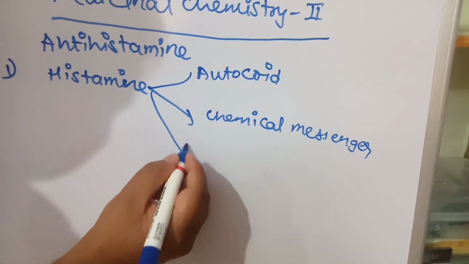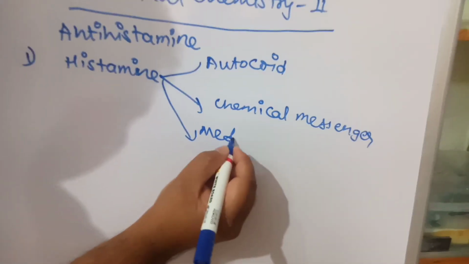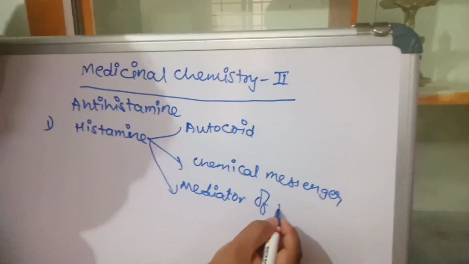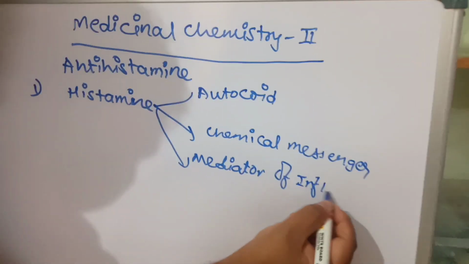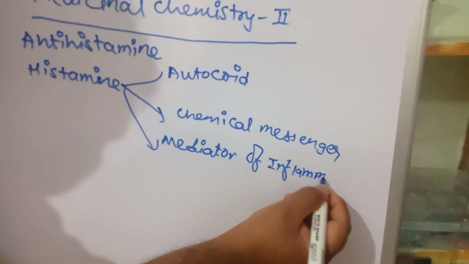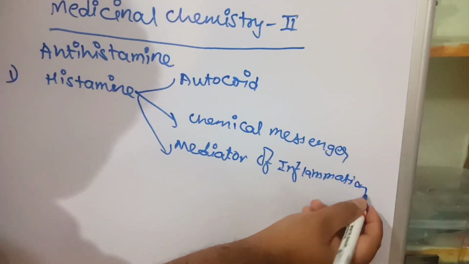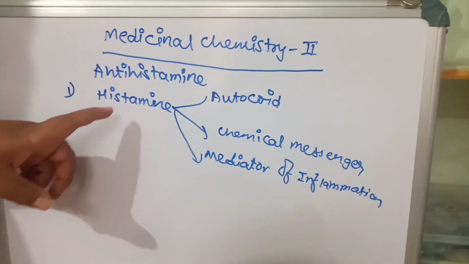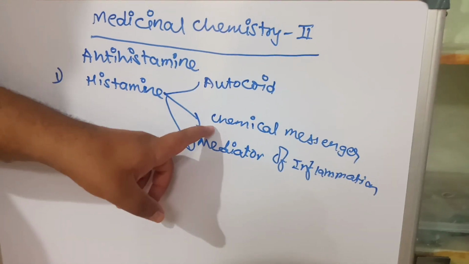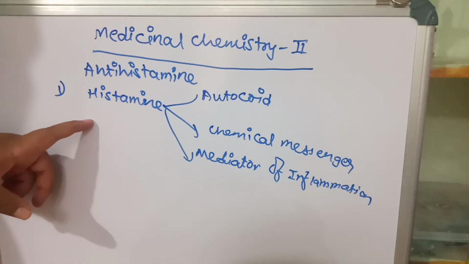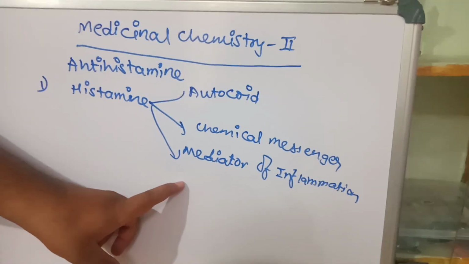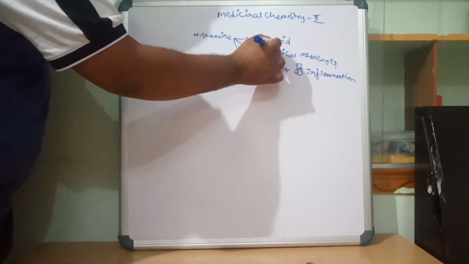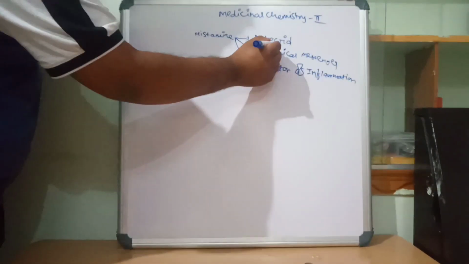It is a mediator of inflammation. Histamine acts as a mediator of inflammation. Now what is this autacoid?